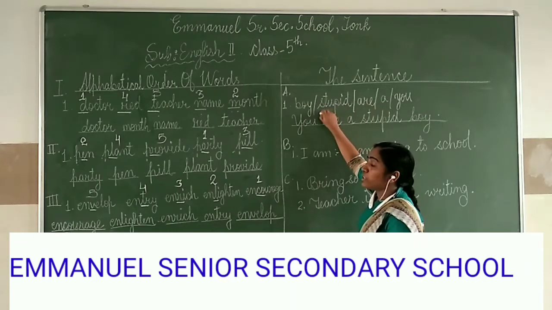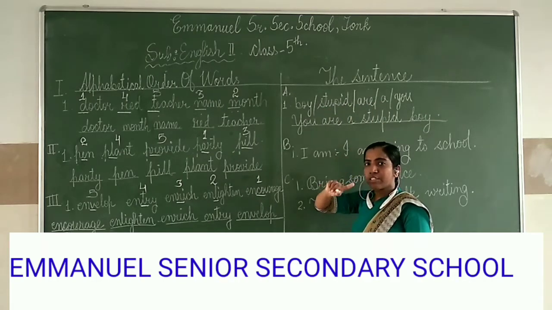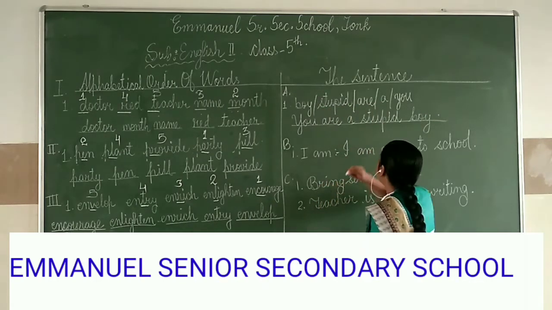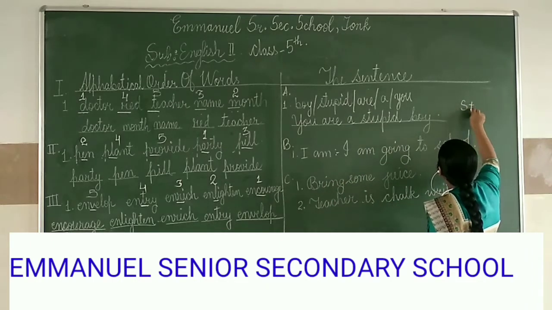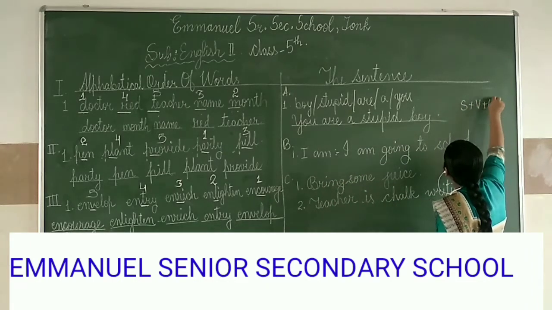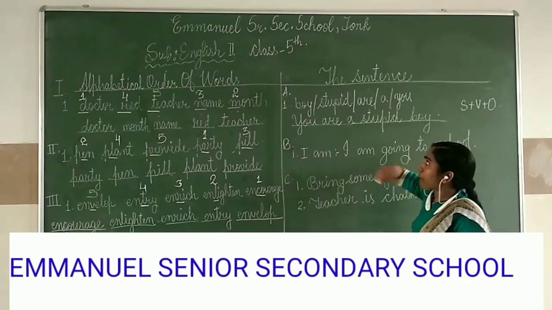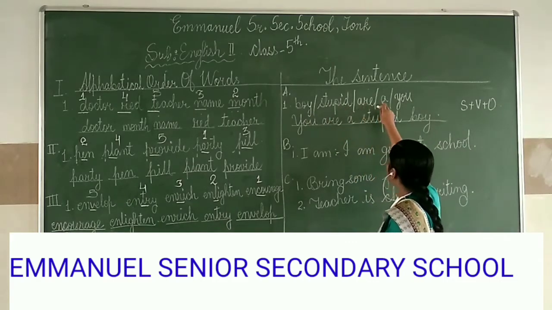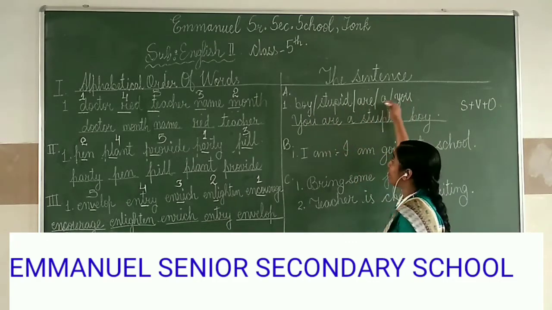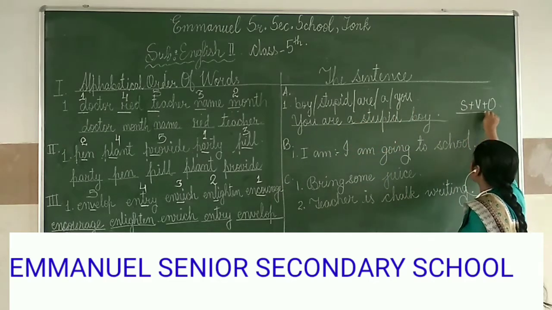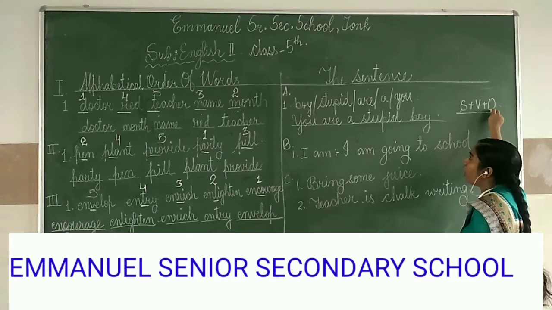Yes, jumbled words को arrange करने का exercise हमने English first का chapter में भी learn किया था. Subject, verb plus object. Is it clear? Okay. Boy, stupid, are, you. So here some jumbled words are given. Now you have to arrange them in this way. Okay. Subject, verb and object.